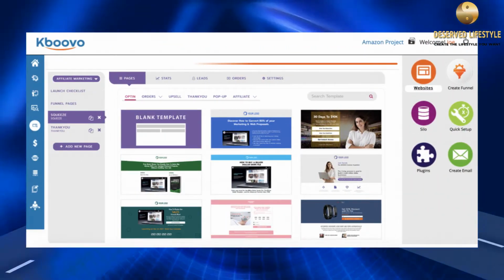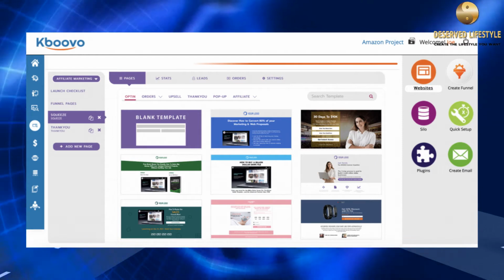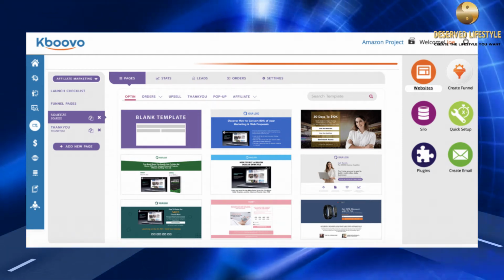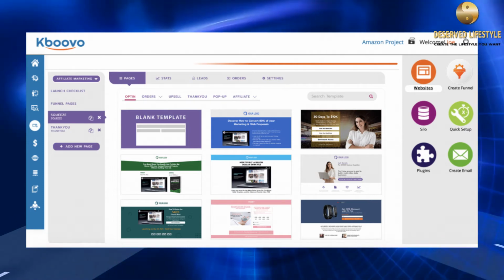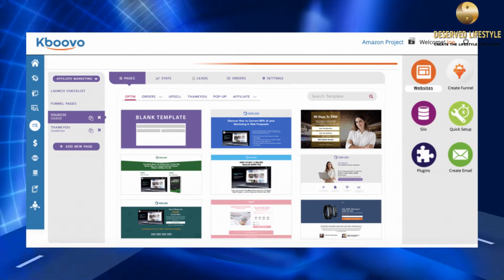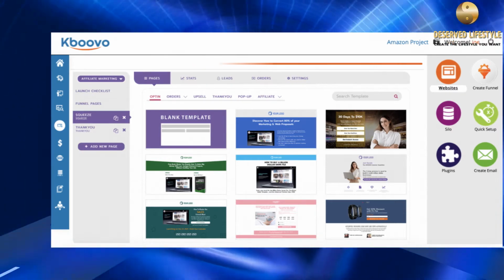Create your own funnels with the Point and Click Funnel Builder. Discover how to create profitable marketing funnels with this easy-to-use Point and Click Funnel Builder, loaded with a variety of customizable templates. Integrated with all of the most popular payment options.